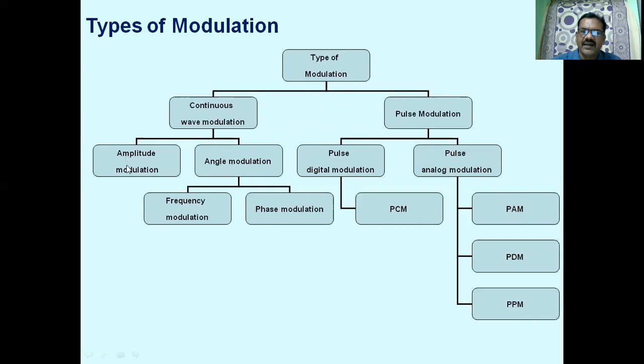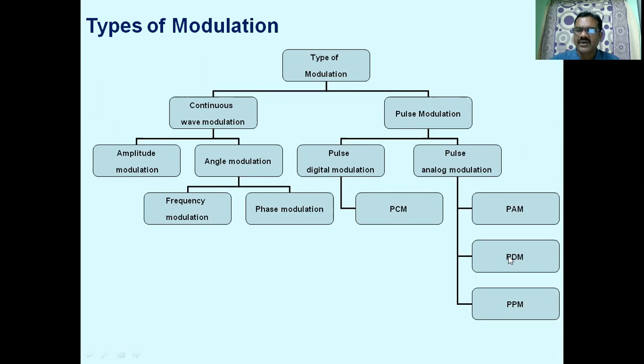Here the carrier is a continuous wave signal. The amplitude of the continuous wave carrier is varied in accordance with the amplitude of the message signal in amplitude modulation. Whereas in PAM, the amplitude of the regularly spaced rectangular carrier pulses is varied in accordance with the amplitude of the message signal, keeping the duration and position of the pulses constant.